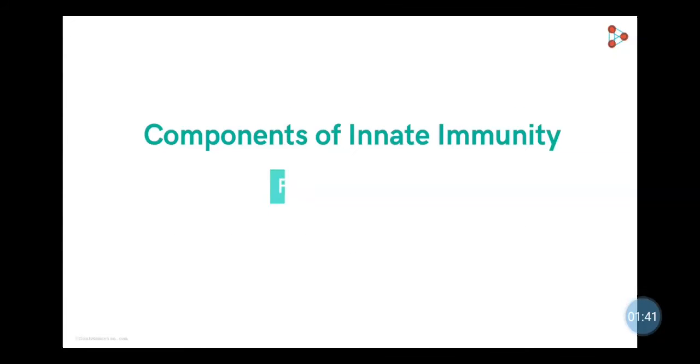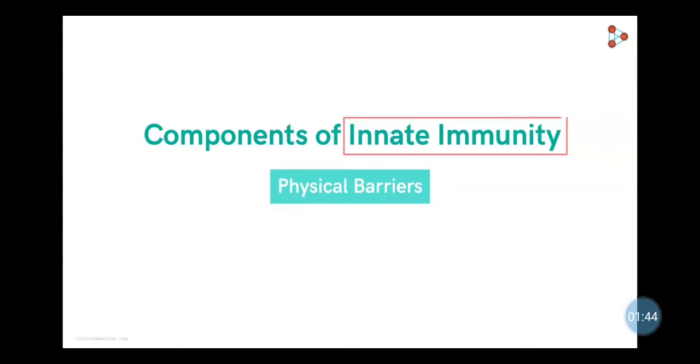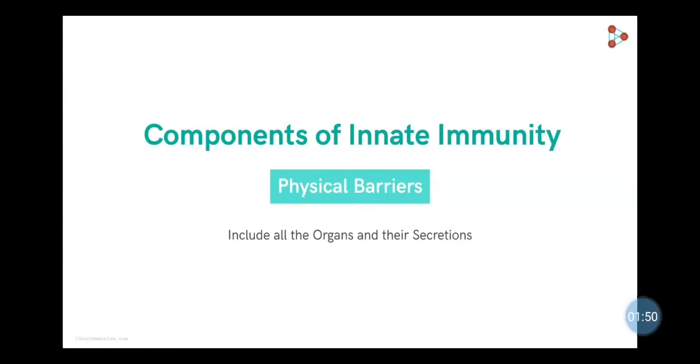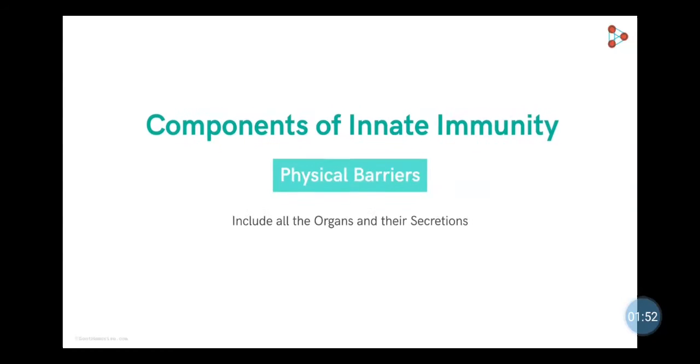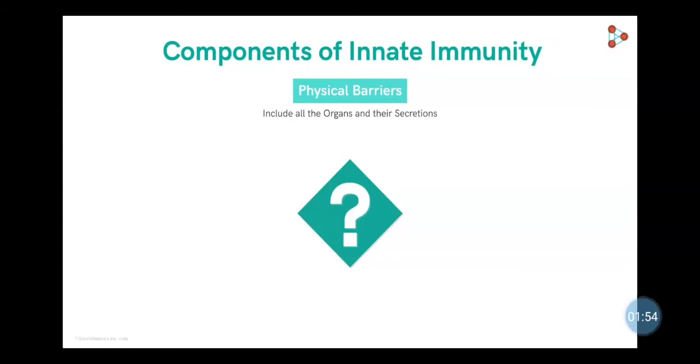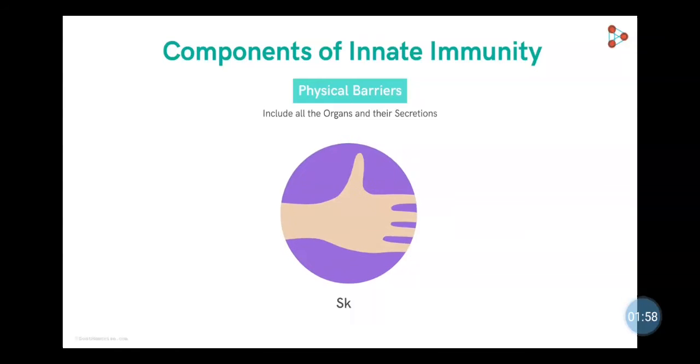Let's see physical barriers. Innate immunity is present since birth, so the physical barrier includes all the organs and their secretions to fight against infection. You can cite an example for it. The largest human organ, the skin, acts as a first line of defense for the human body. So this physical barrier is an excellent example of innate immunity.